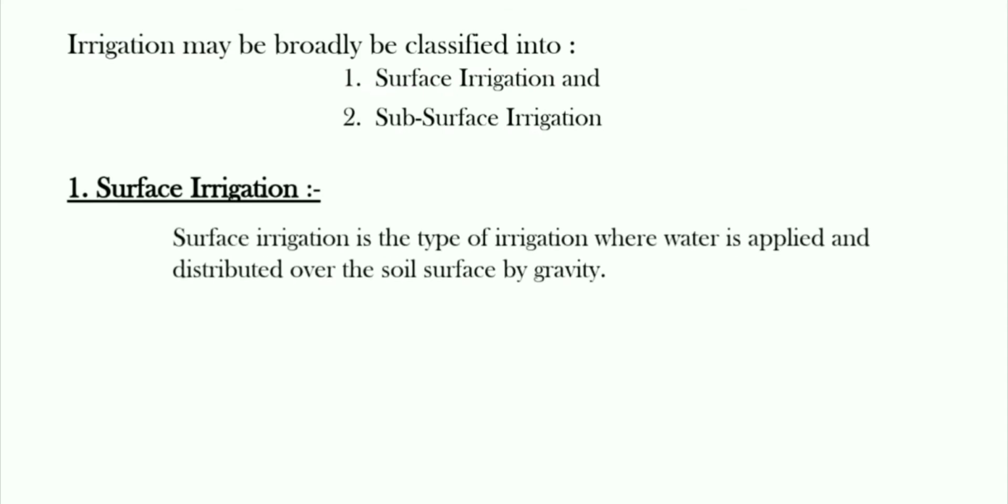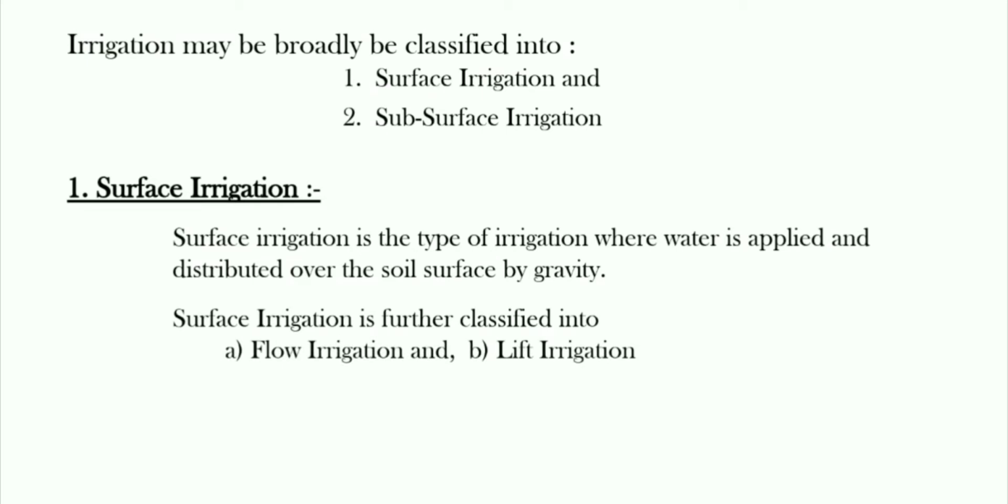Irrigation may be broadly classified into surface irrigation and subsurface irrigation. What is surface irrigation? Surface irrigation is the type of irrigation where water is applied and distributed over the soil surface by gravity. Surface irrigation is further classified into flow irrigation and lift irrigation.